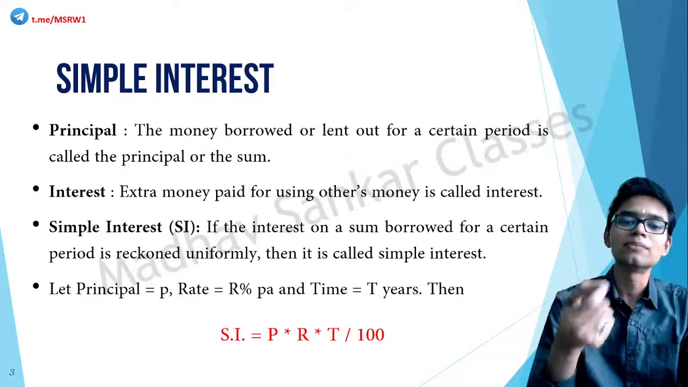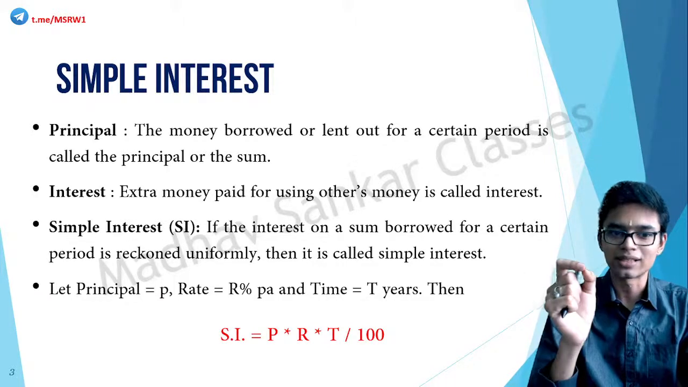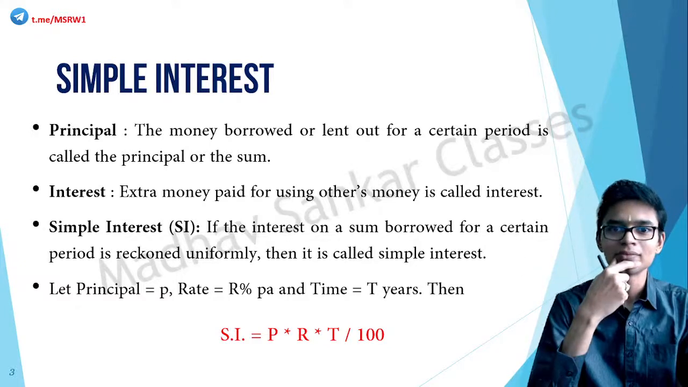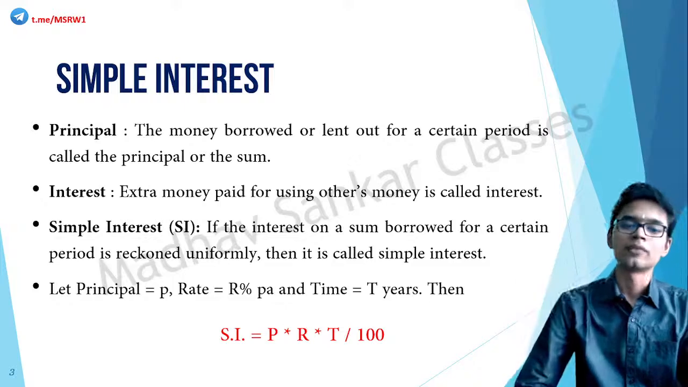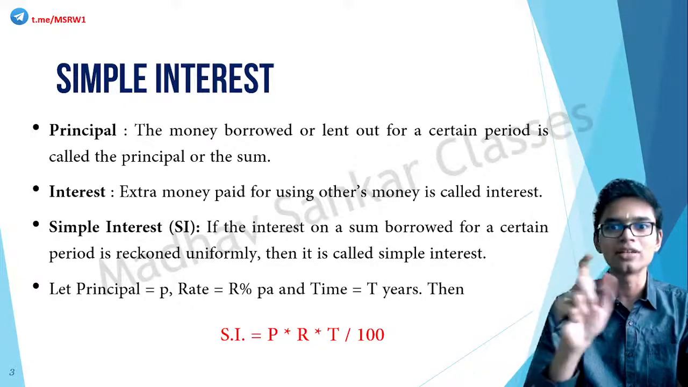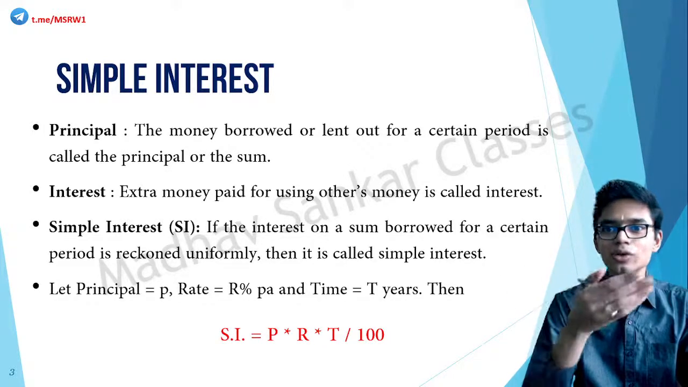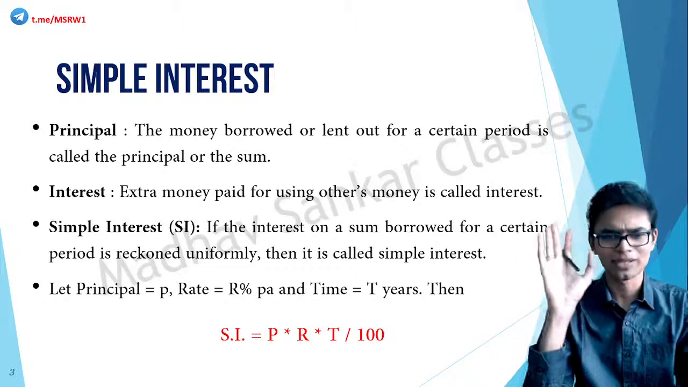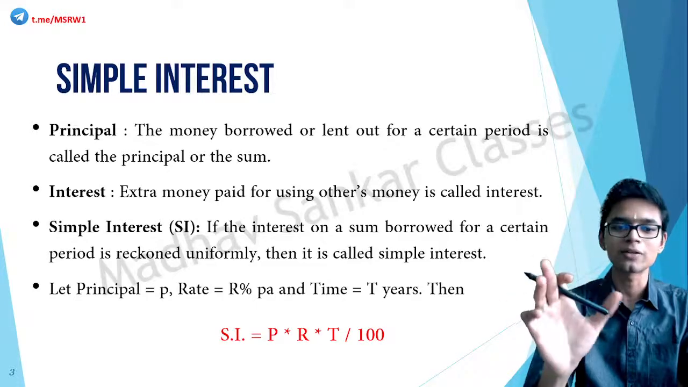Now, what exactly is simple interest? If the interest on a sum borrowed for a certain period is reckoned uniformly, it is called simple interest. If that interest is reckoned uniformly, it will remain the same. Like the simple interest for any year will remain the same. It's not like it will get compounded. So it is reckoned uniformly, that is why it is known as simple interest. There is not much high funda stuff here. This is actually a very, very simple topic.